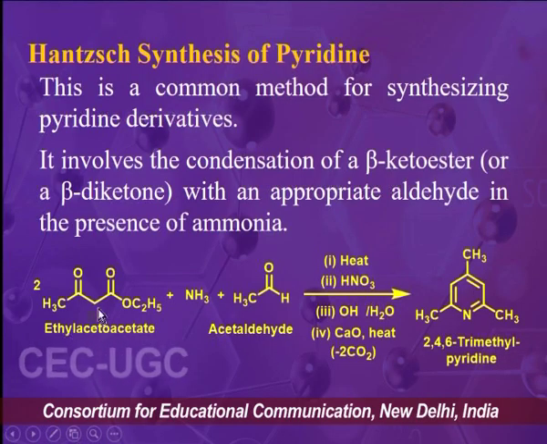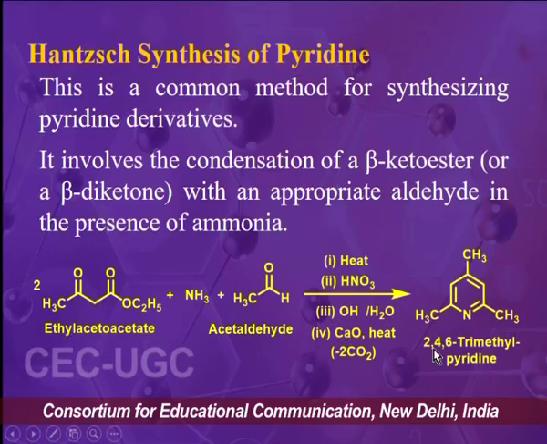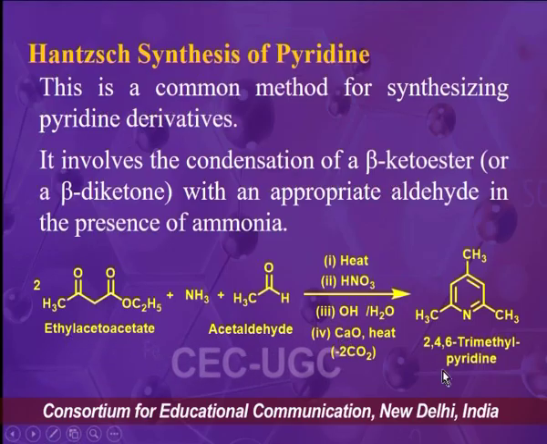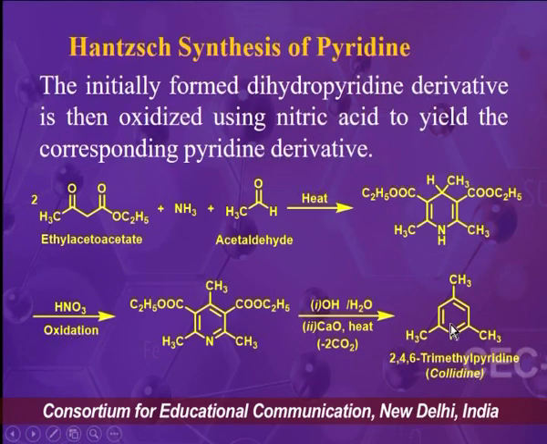So these three components will undergo condensation reaction by using a sequence of reaction conditions, and they produce 2,4,6-trimethylpyridine compound. So the sequence of reaction conditions can be broken down like this.